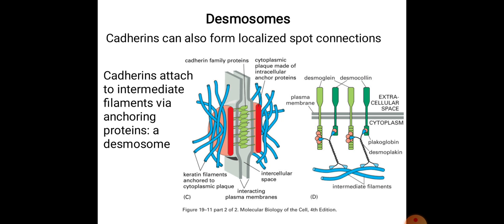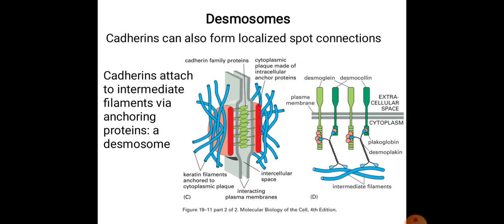Now desmosomes. Cadherins also form localized spot connections. So cadherin attaches to the intermediate filaments via anchoring proteins, in desmosomes. We have just discussed the desmosome, so again we will discuss that. How these keratin filaments are made of proteins, how they are anchored toward the cytoplasmic plaque formation, and how they interact between the two plasma membranes.